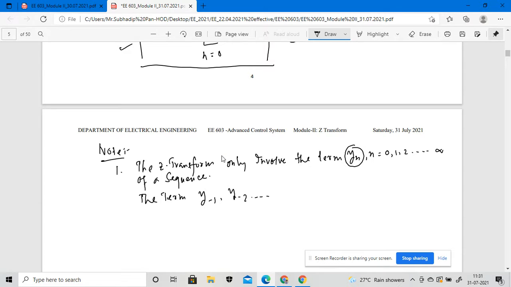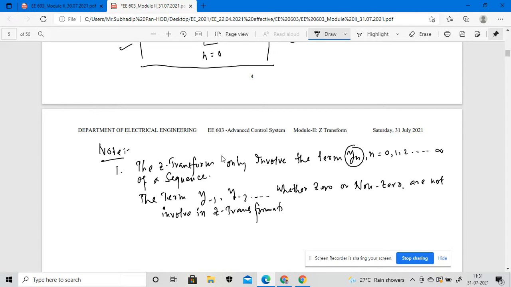The 0, that means actually whether 0 or non-zero, whether the 0 are not involved in the Z transformation. Keep remind this thing.